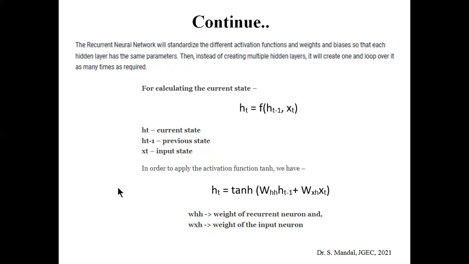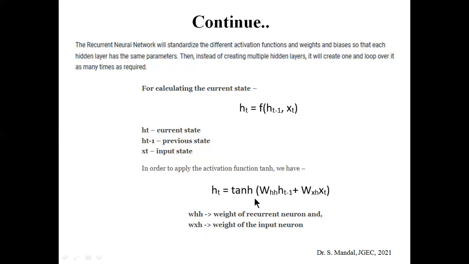Okay, so based on the input value and the previous state of the hidden layer, the current state has been calculated. So let's consider what the function is. Basically, f is nothing but the activation function. It may be a sigmoid function or any other function. If we consider tanh, the hyperbolic tangent, we can write it this way: Whh into ht minus 1 plus Wxh into xt.